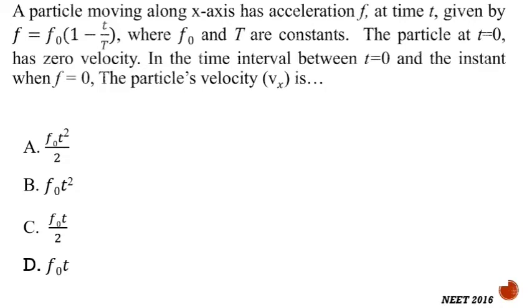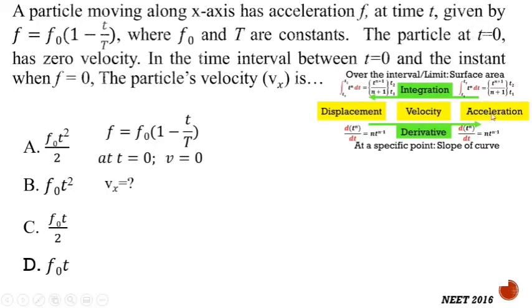Next problem, a particle moving along x-axis has acceleration f at the time t, given by f equal to f0 into bracket 1 minus t by T, where f0 and T are constants. So acceleration equation is given. The particle at t equal to 0 has 0 velocity. So one condition is also given, at time t equal to 0, velocity is 0. In the time interval between t equal to 0 and the instant when acceleration is 0, the particle's velocity vx is. So we need to find out velocity.